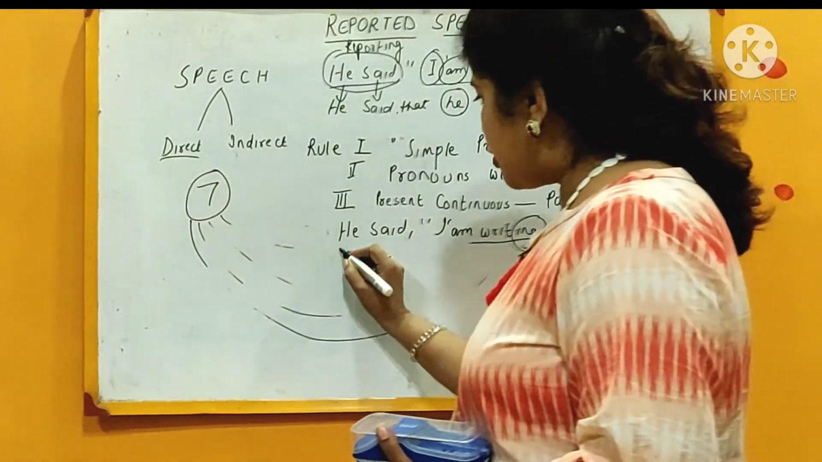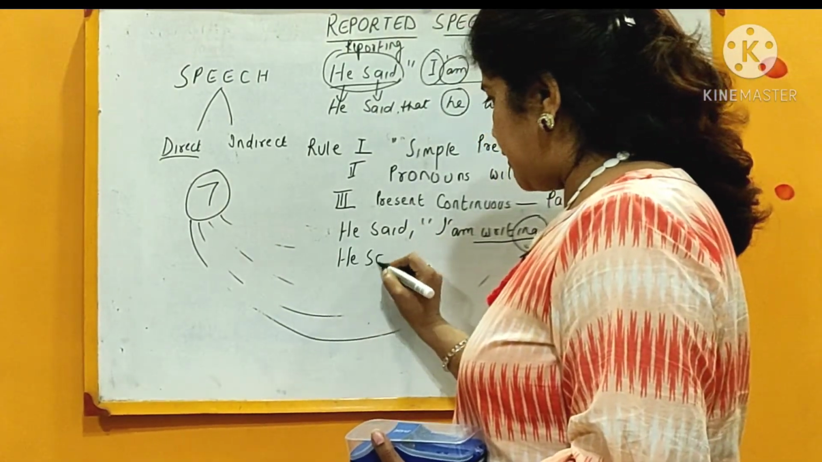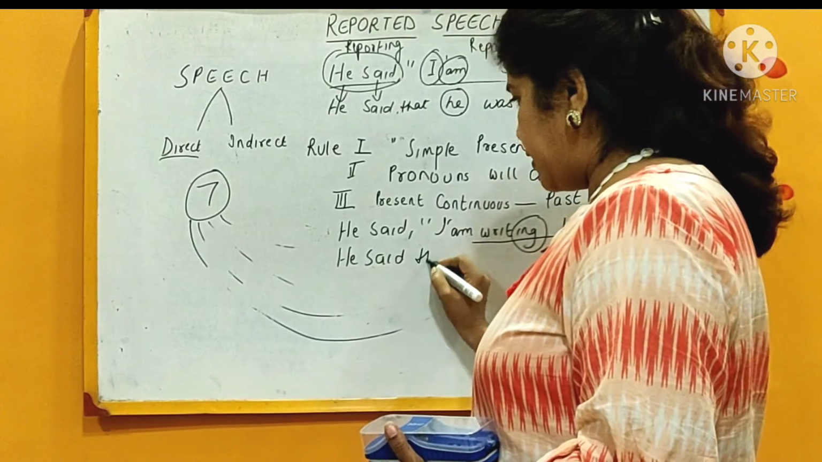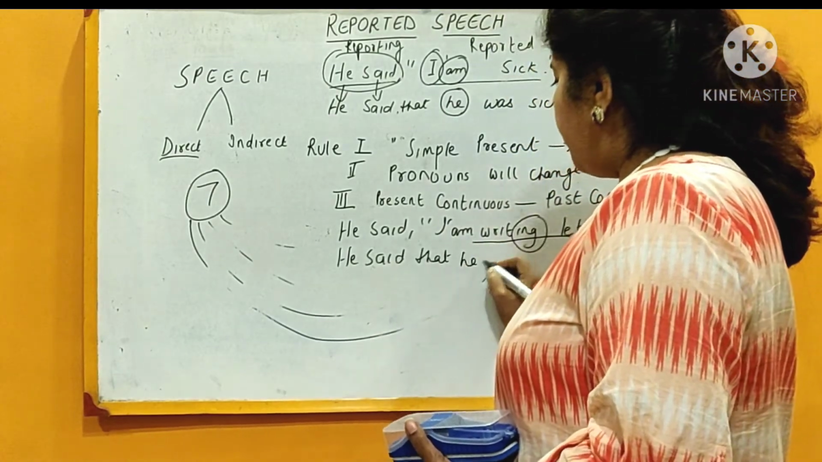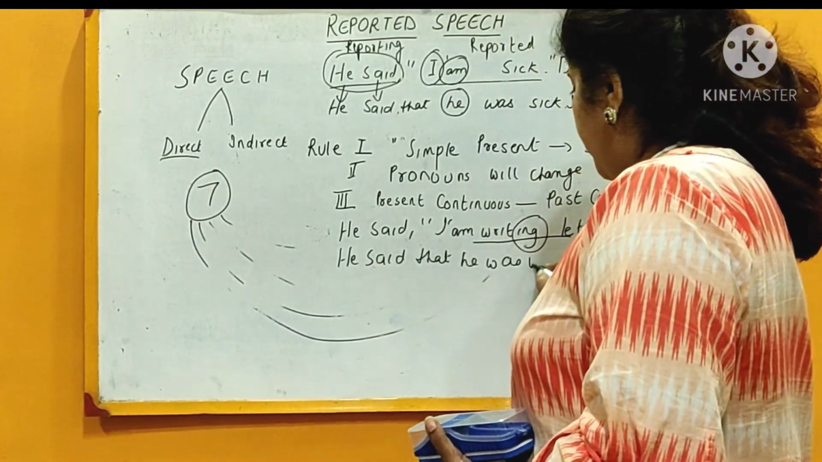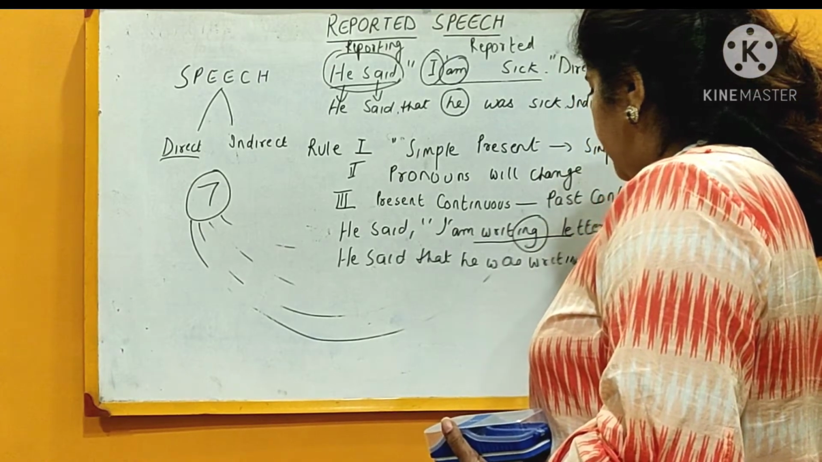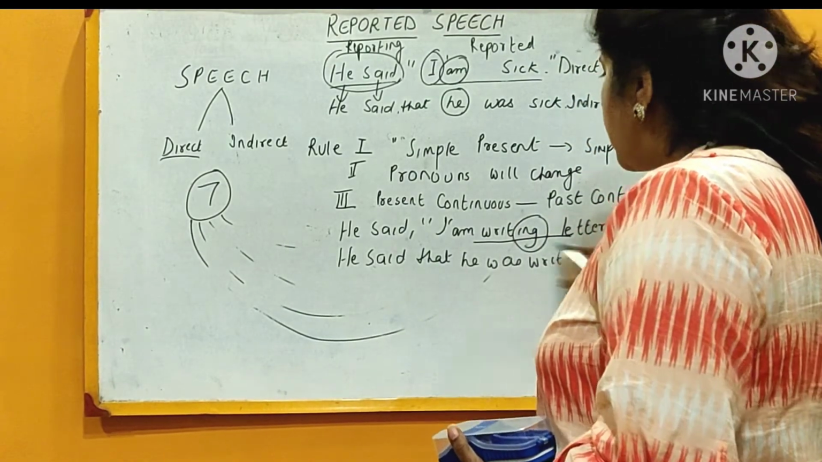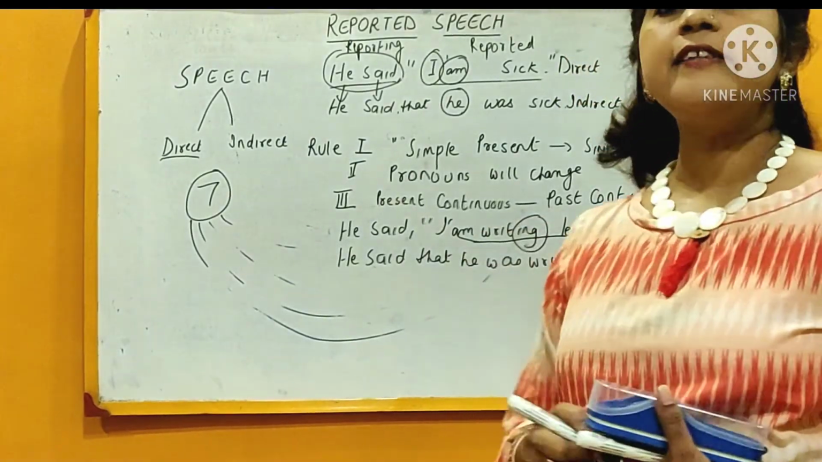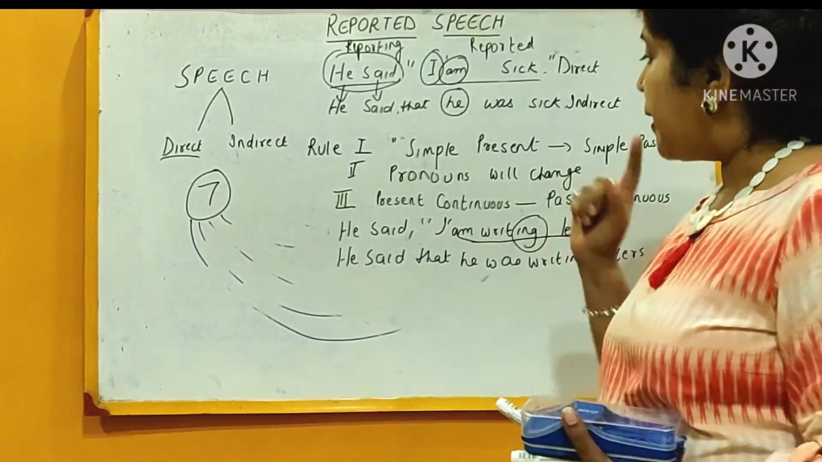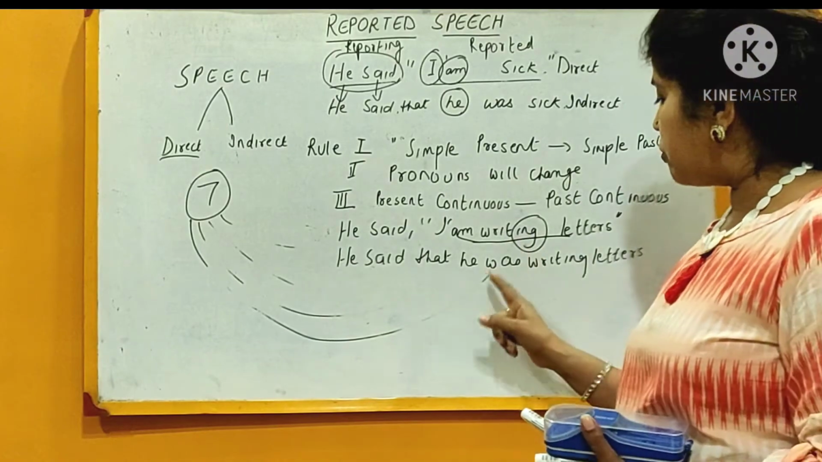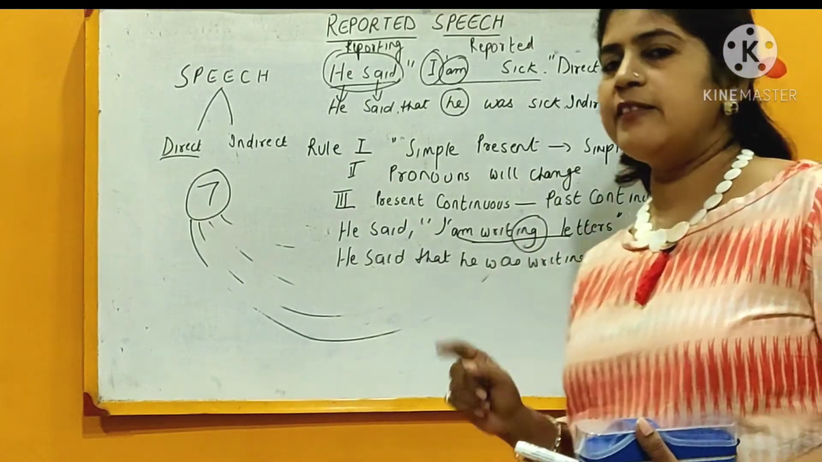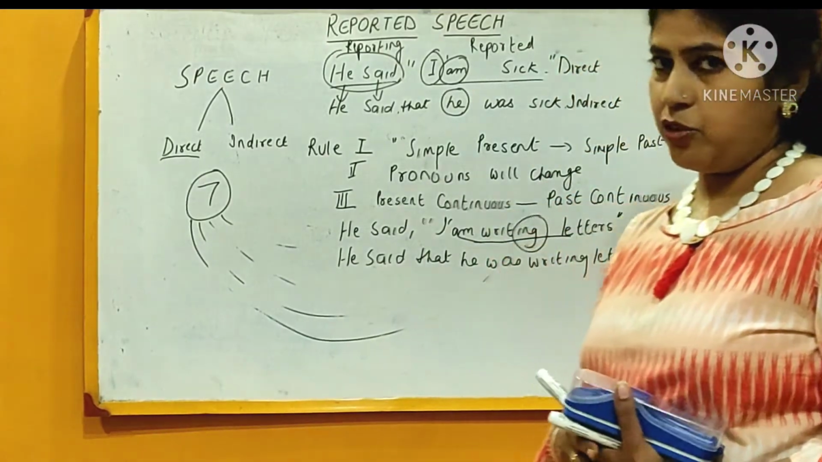So let's change it. He said that he was writing letters. So you have seen, friends, how this "I am writing letters", which was signifying present continuous tense, was changed to "was writing letters", and that is the past continuous.